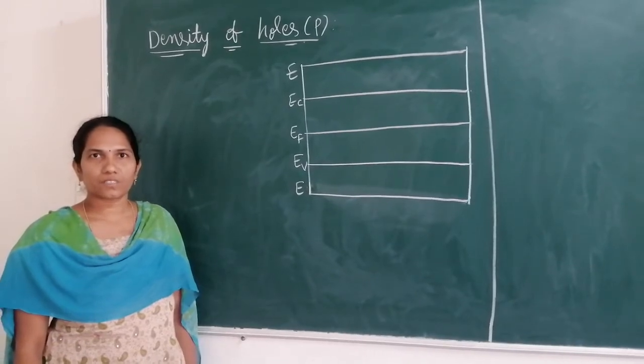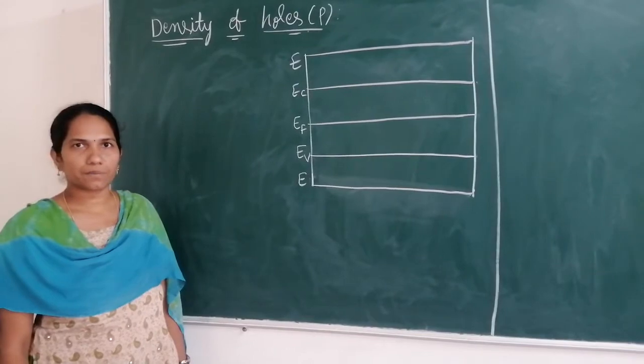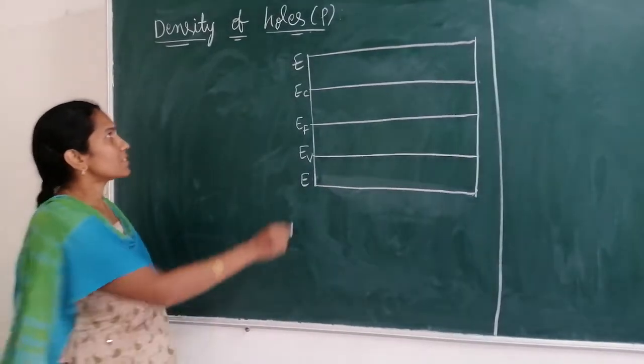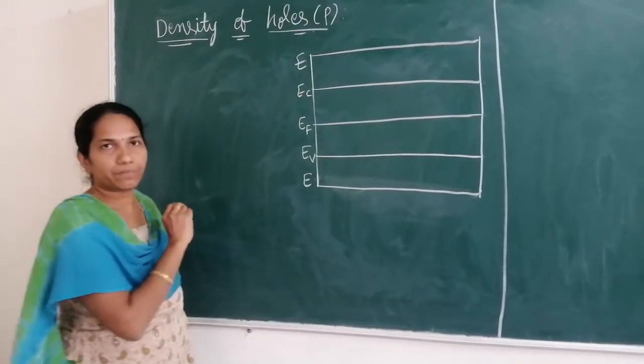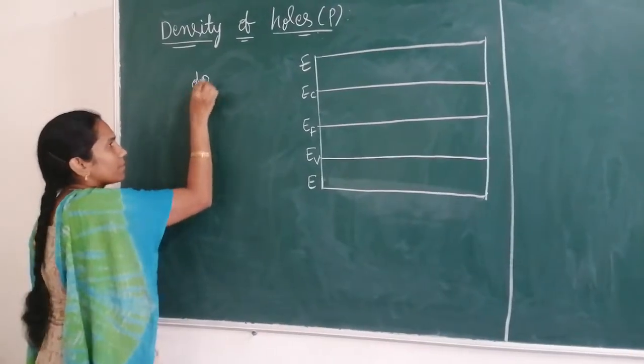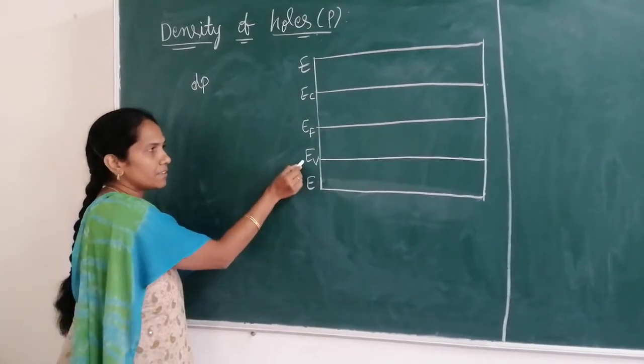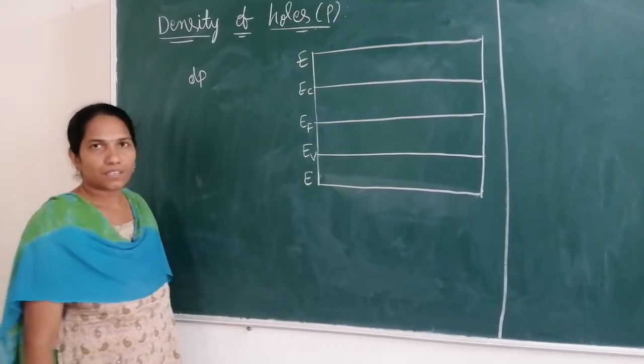Now I am going to discuss the density of holes in the valence band. This density of holes is represented by P. Let dP be the number of holes present in the valence band between the energy levels EV and E.